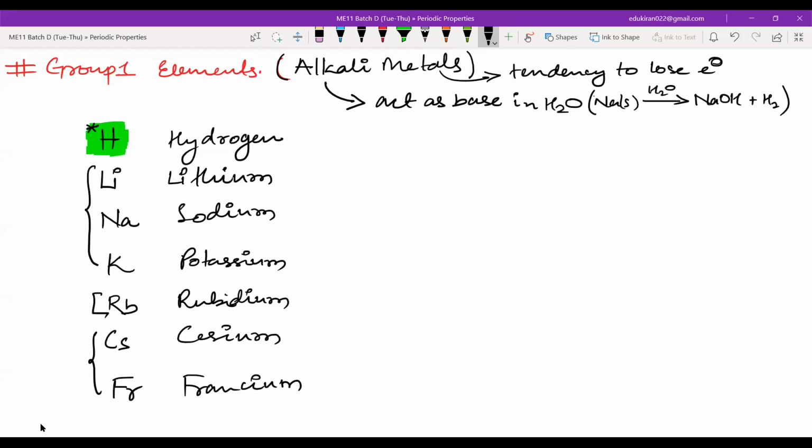Those who know the Hindi language can also memorize it in another way. But before that, I will write the period number. Hydrogen is present in the first period. Lithium is in the second period. Sodium is in the third period. Potassium is in the fourth period. Rubidium is in the fifth. Cesium is in the sixth. And francium is in the seventh.